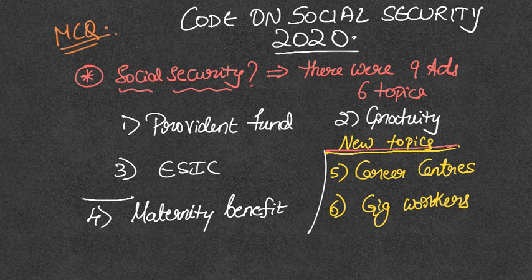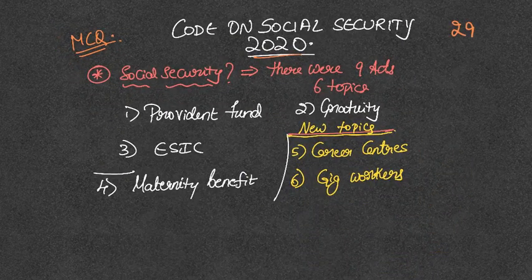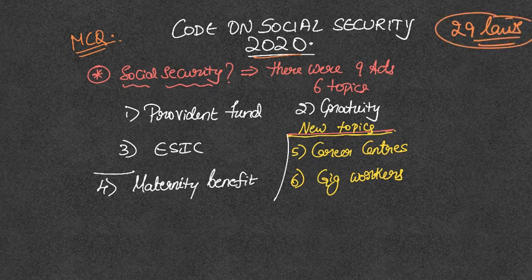asked as MCQs. So the Code on Social Security 2020, what exactly is social security is what you have to understand. Previously, we have studied that these four social security codes have subsumed 29 different laws, and within that 29 laws, 9 of them were about the aspect of social security. Broadly, they are about provident fund, gratuity, and ESIC, which is about insurance.